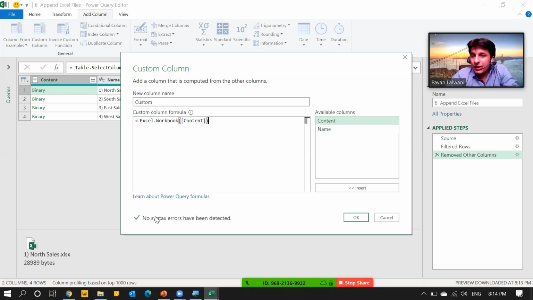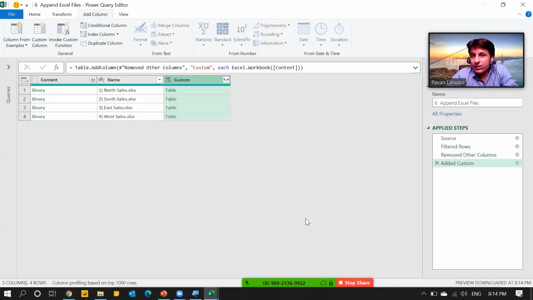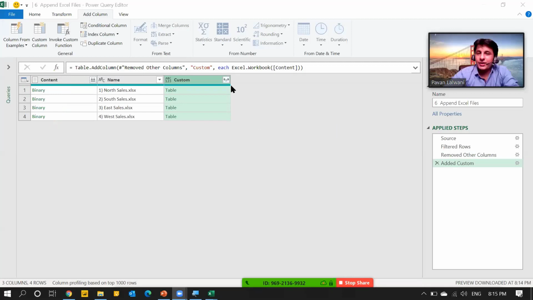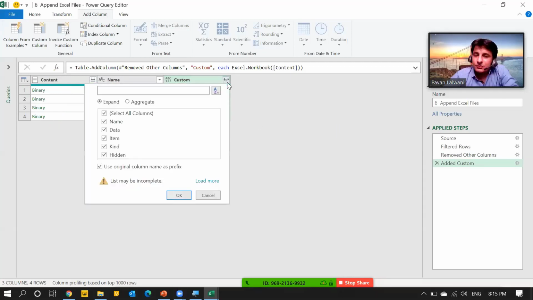And I'm getting here no syntax errors. I'll just click on OK. So this will extract all the structural data and bring it into a new column here. Now from here it is very simple. Just button click, click, click, and you'll get the answers. Expand and click on OK. I'll remove this prefix option. Otherwise, unnecessary prefix would be there.